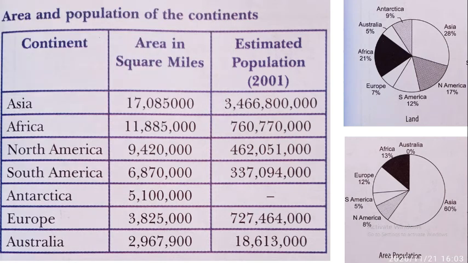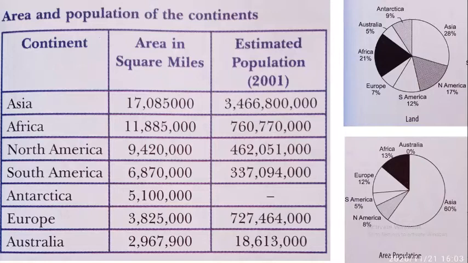Here is a type of graph. Some pie charts are given on the right side. You can see on the upper pie chart, this is the distribution of land. 28% of the land of Earth is covered by Asia, 17% by North America, 12% by South America, 7% by Europe, 21% by Africa, 5% by Australia, and 9% by Antarctica.